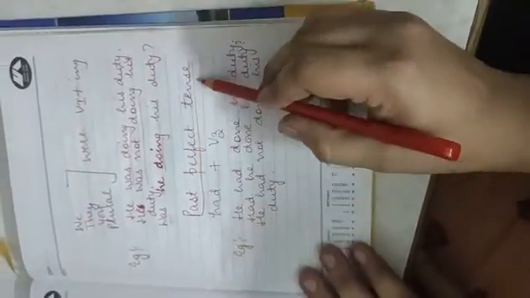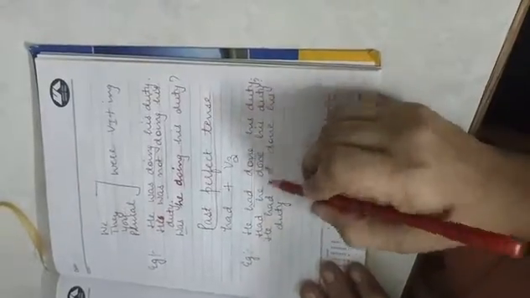So next is past perfect tense. In past perfect tense, we always use had plus V3. For example, he had done his duty. Had he done his duty? He had not done his duty.